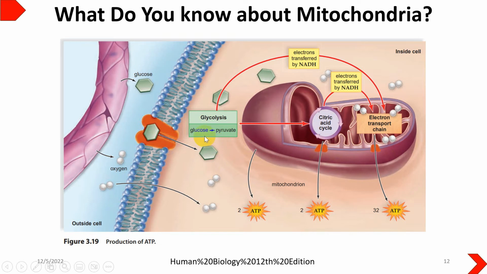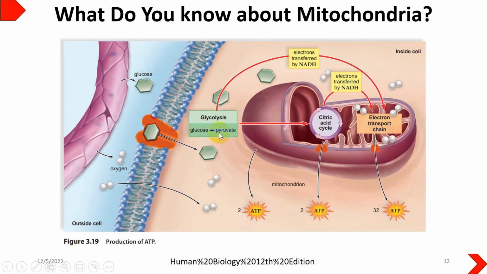Glycolysis will give you pyruvate, and pyruvate will be converted to acetyl-CoA. Acetyl-CoA will enter the mitochondria, and in the mitochondrial matrix the citric acid cycle will take place. From the citric acid cycle, electrons will be transferred by NADH to the electron transport chain, where this NADH will be cashed in the form of ATP.